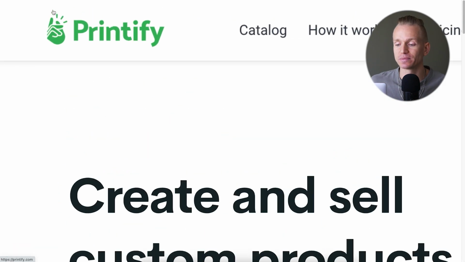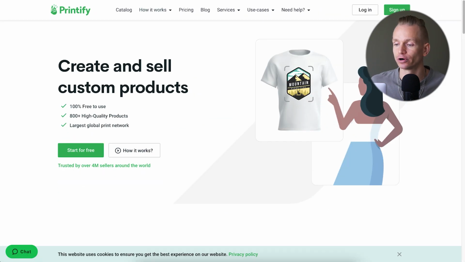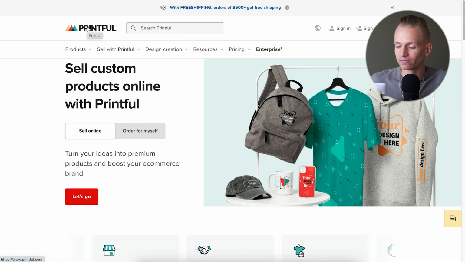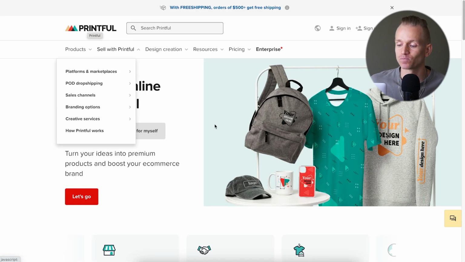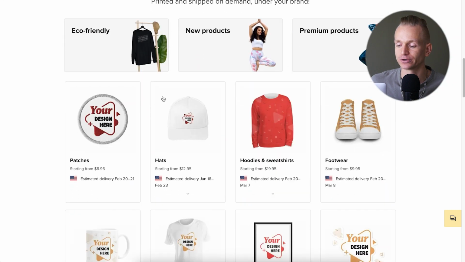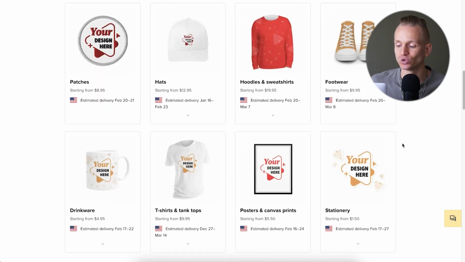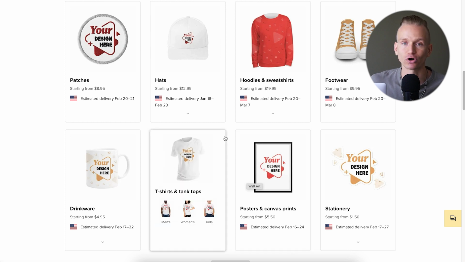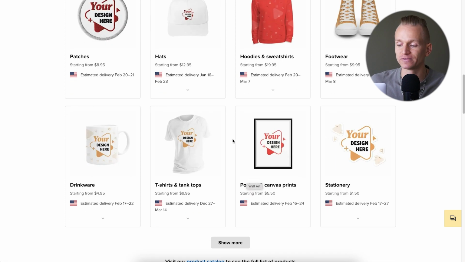So you can go to websites like Printify, or you can go to Printful, and again, I'll leave all of the links for all of the different websites. But what this does is basically it will take the design. So for example, we had this bug design, and then you can go through the different product catalog, and within this catalog it's going to put your design on all of these different products.